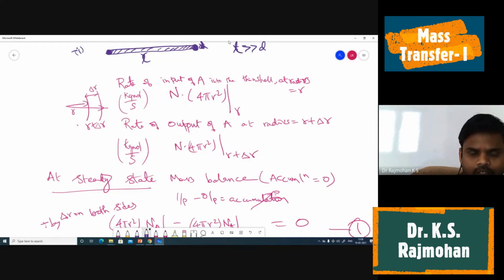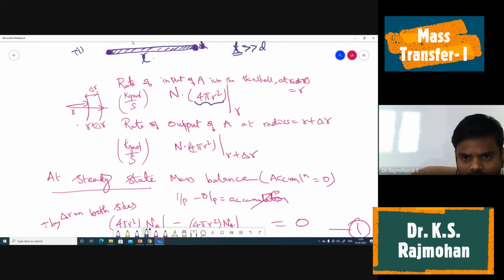The sublimation taking place at these two ends is negligible because the diameter is very small, but the length is high. Say the length is 100 meters and the diameter is only 0.1 or 1 centimeter, then we can say that the length of the cylinder is much more than D. So simply we will consider what is taking place on the surface of the cylinder.